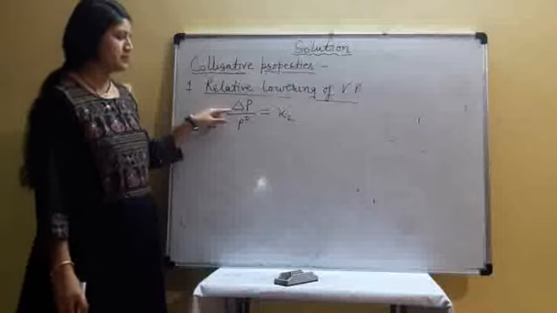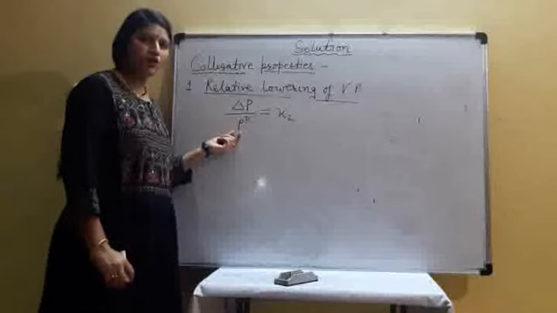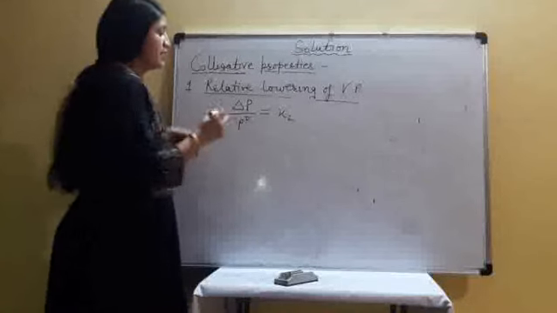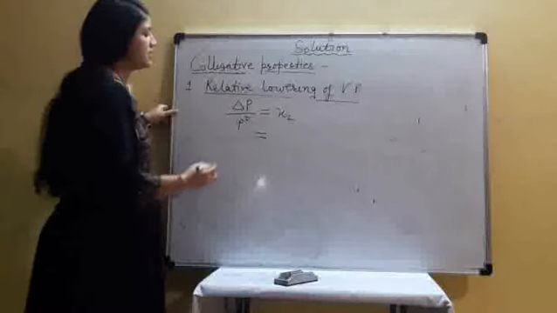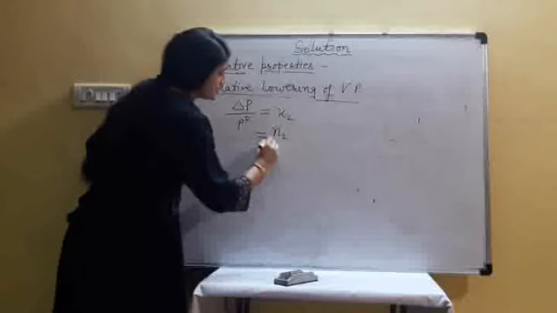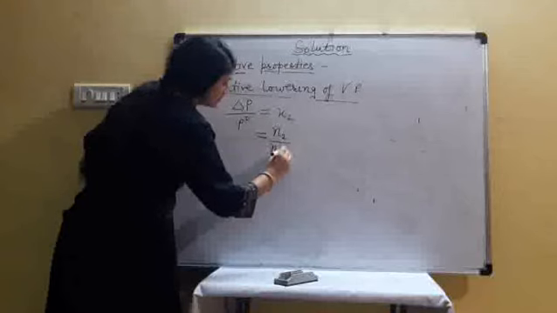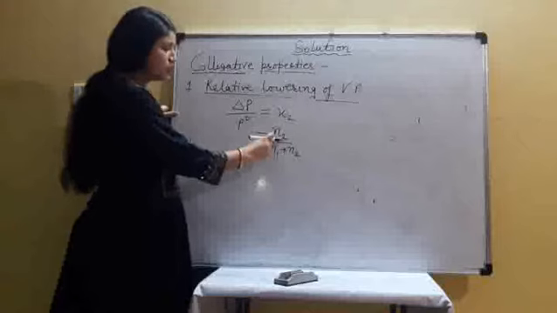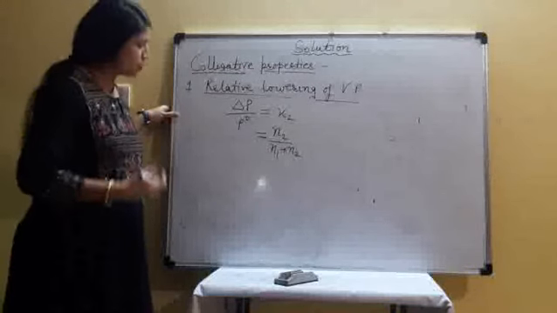It represents the decrease in vapor pressure of the liquid with respect to the vapor pressure of the pure liquid. Mole fraction of solute is the ratio of the number of moles of solute, represented by N2, to the total number of moles of the solution. N2 is the number of moles of solute and N1 is the number of moles of solvent.